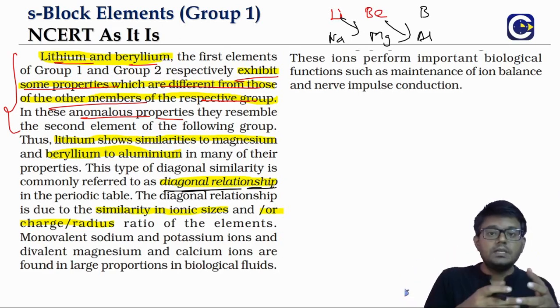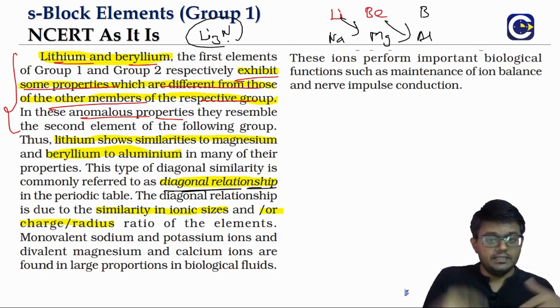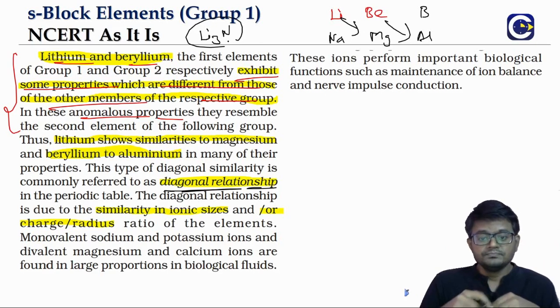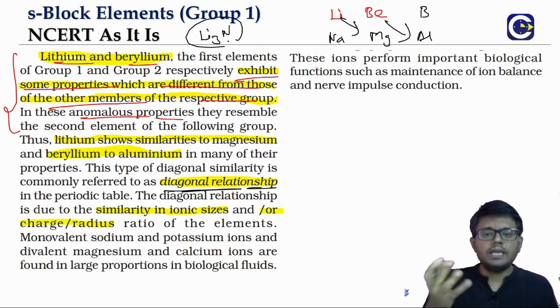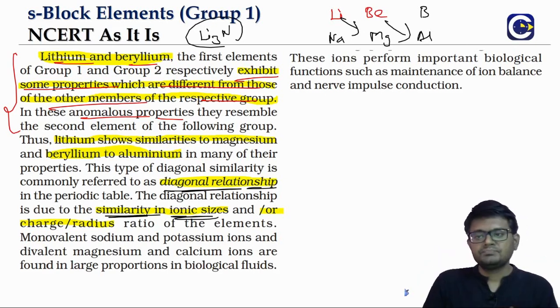Like lithium, just like magnesium, will be able to form nitrides. So only lithium can form a nitride in the first group. Other elements cannot. Now, why this diagonal relationship is because mostly of the similarity in terms of the ionic sizes.